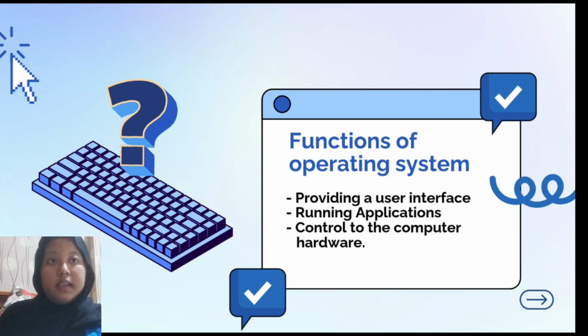Running applications, managing how applications are started, executed, and closed. 3. Controlling the hardware. Make sure all components like CPU, memory, and storage work together smoothly. These functions are crucial for the usability and performance of any computer.